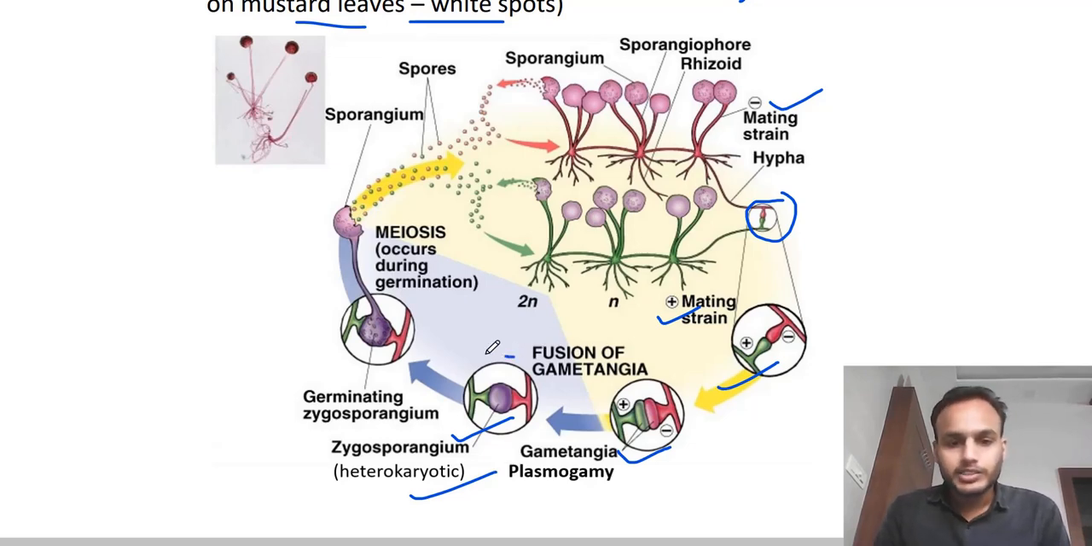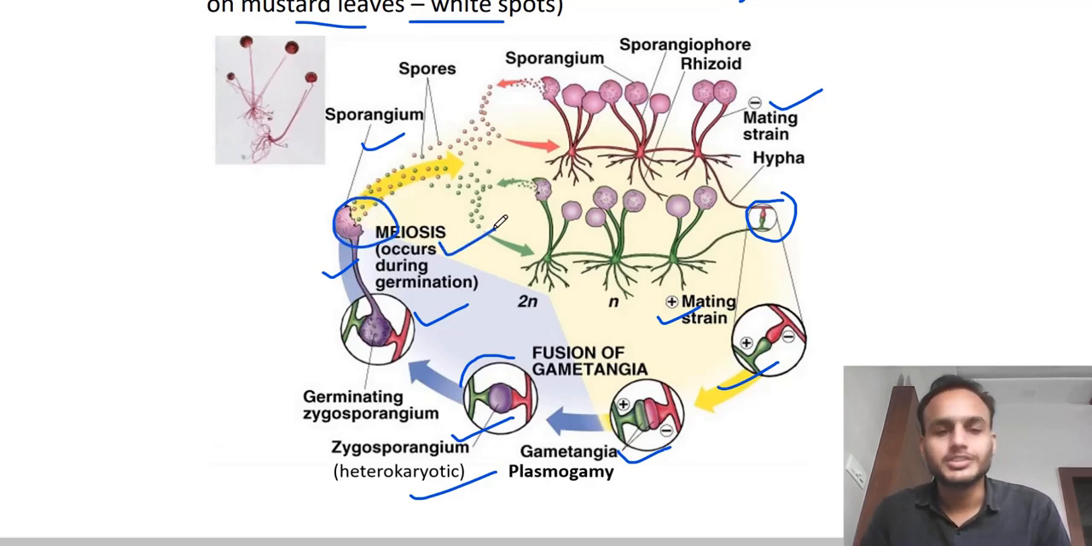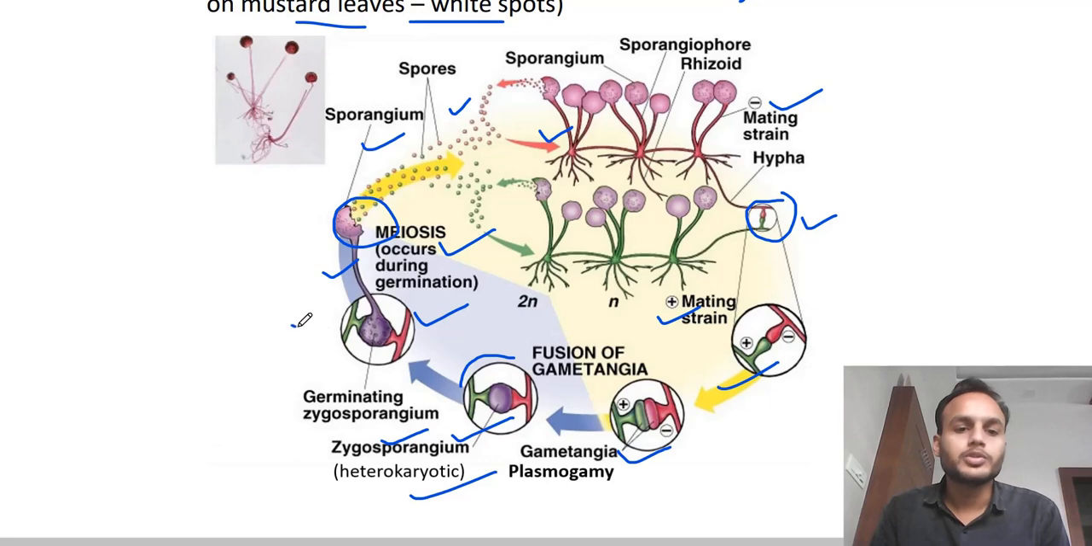This zygosporangium on germination produces new hyphae, and one of the specialized hyphae will produce a sporangium. This sporangium produces spores inside it by the process of meiosis. So by meiosis haploid spores are formed. These haploid spores produce haploid hyphae. These haploid hyphae combine together to form a diploid zygospore. Simple, and that germinates to again produce haploid spores by meiosis.